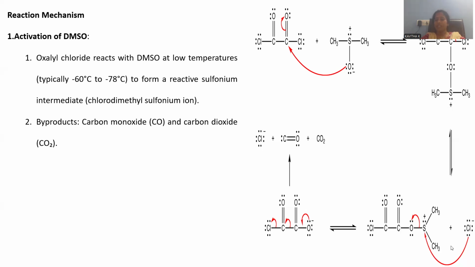In addition, there is another product, chlorodimethyl sulfonium ion, which is the activated DMSO form. So the requirement for the oxidation is originated by the reaction between oxalyl chloride and DMSO.